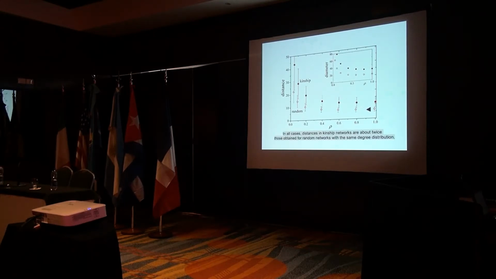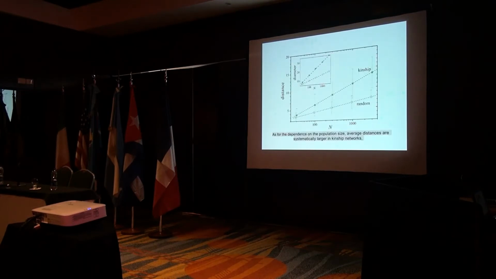In all cases, distances in kinship networks are about twice those obtained for random networks with the same degree distribution. The network diameter, which is given by the maximum distance all over each network, has the same behavior. As for the dependence on the population size, average distances are systematically larger in kinship networks, but we see that they are proportional to the logarithm of n.